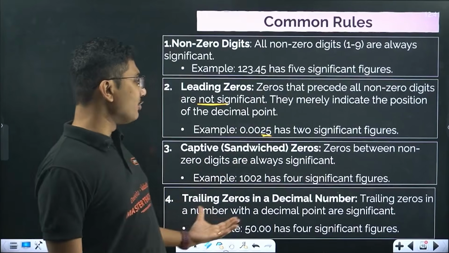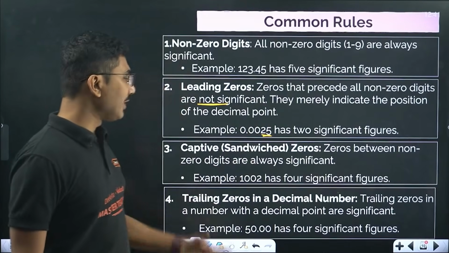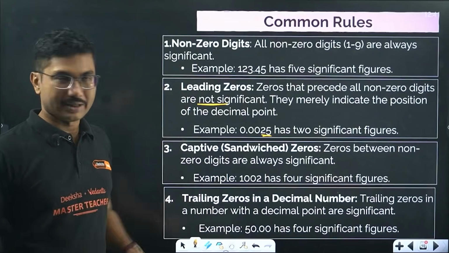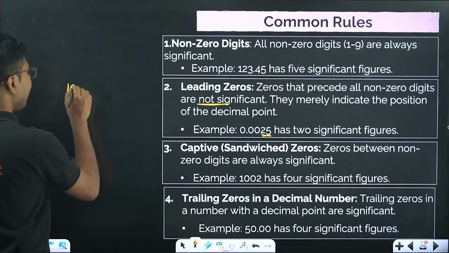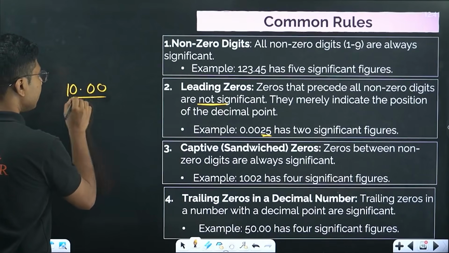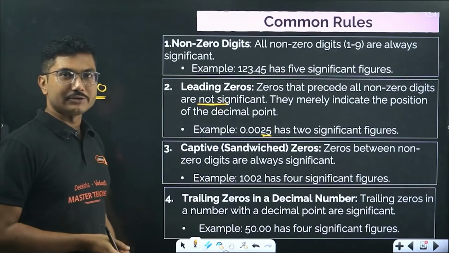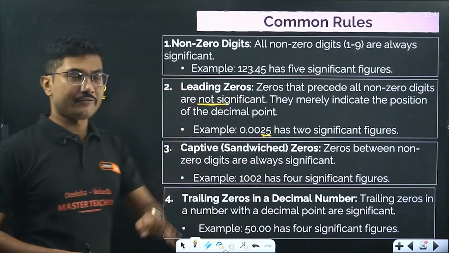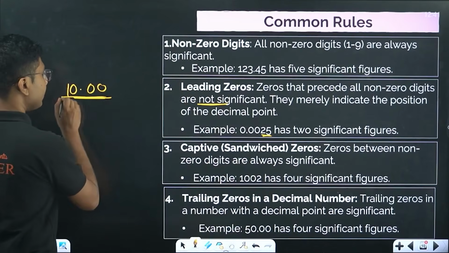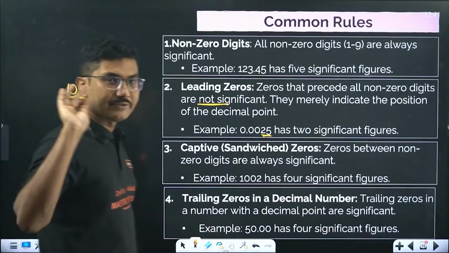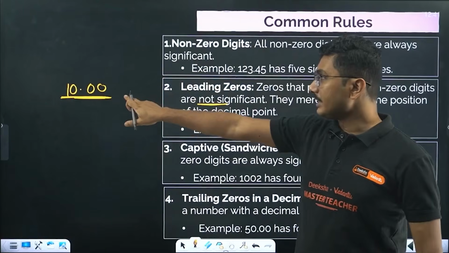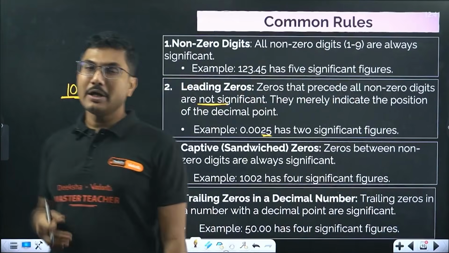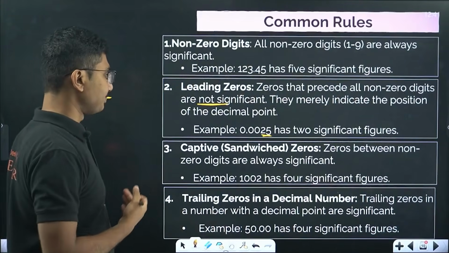Now, trailing zeros in a decimal number. Trailing zeros in a number with a decimal point are significant. So if I say 10.00, all zeros are significant. So 10.00 has 4 significant figures. Remember that? This is very tricky. So whenever there is a decimal point, all zeros are significant.